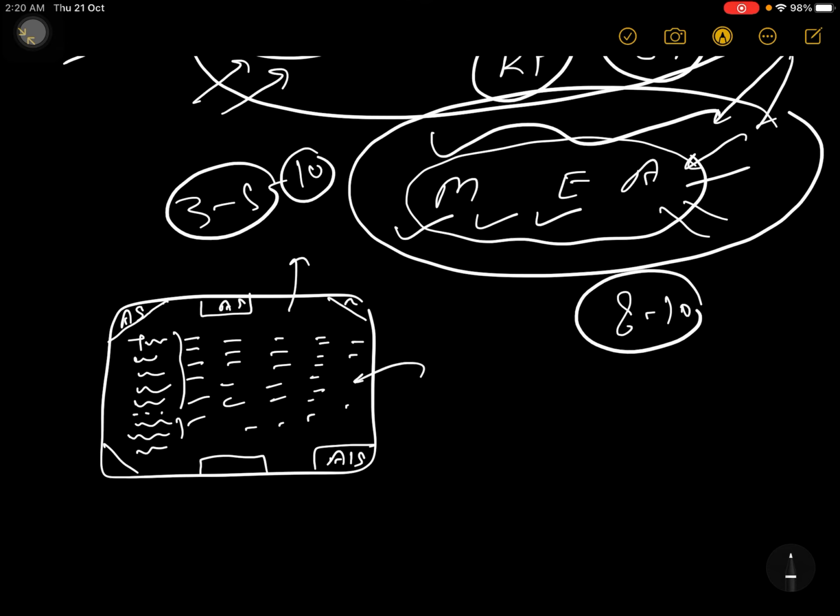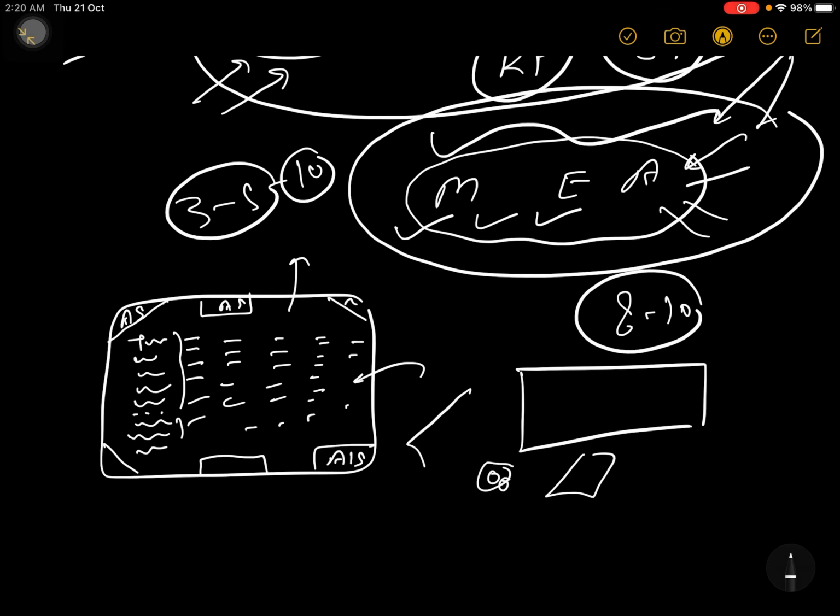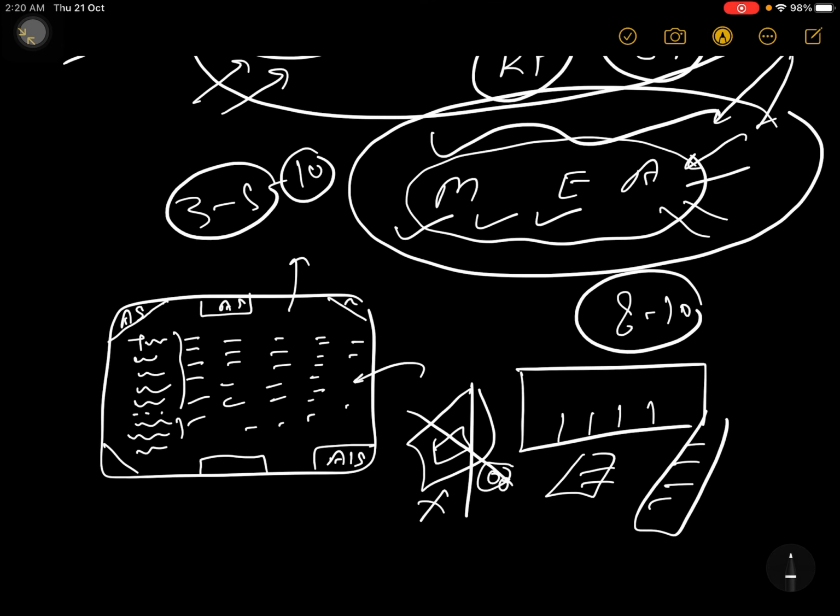Okay, so suppose if this is your room, and your bed is here, and your table chair is this side, so on this wall you can stick this chart paper. Or if you don't have the habit to study on table chair, if you study on bed, then on this wall you can stick the chart paper, or on this wall you can stick the chart paper.